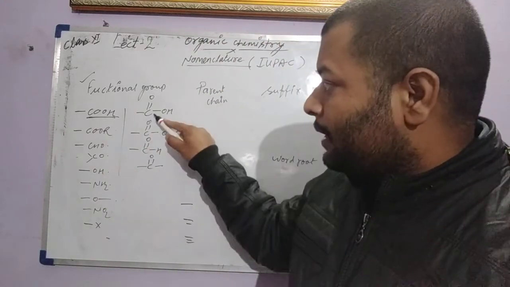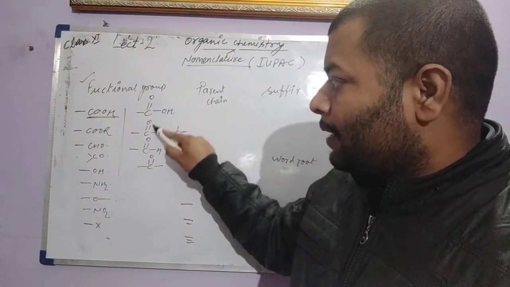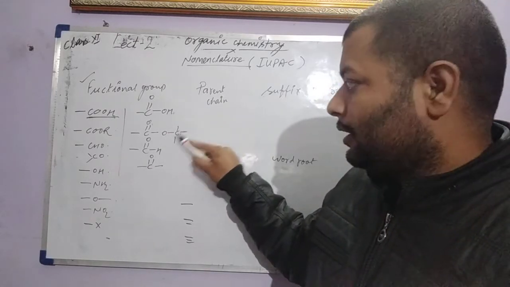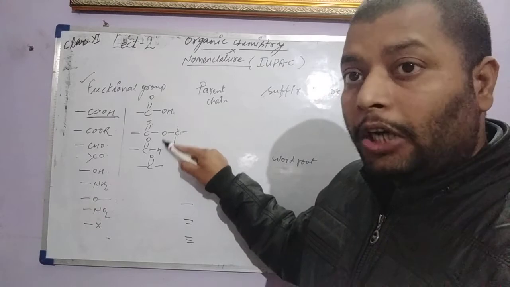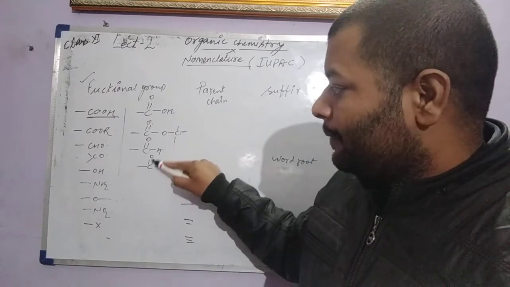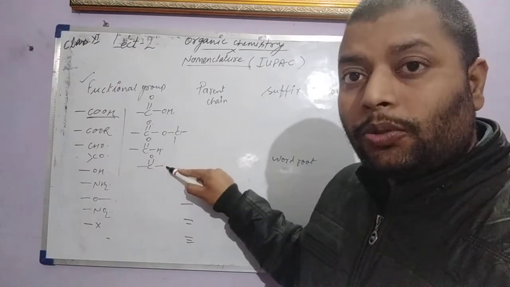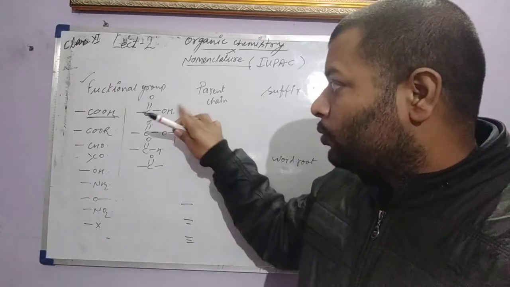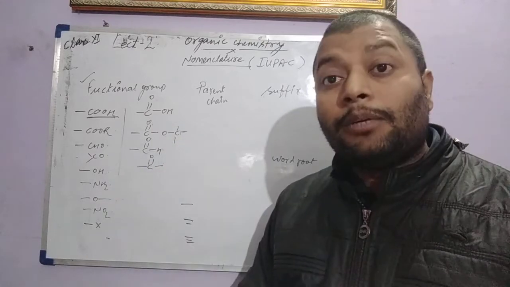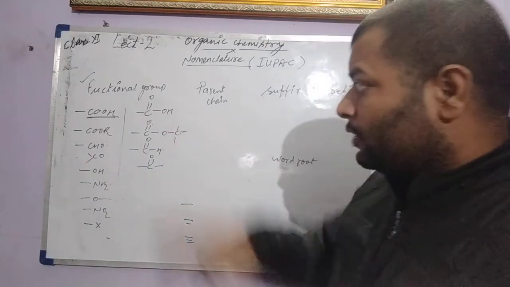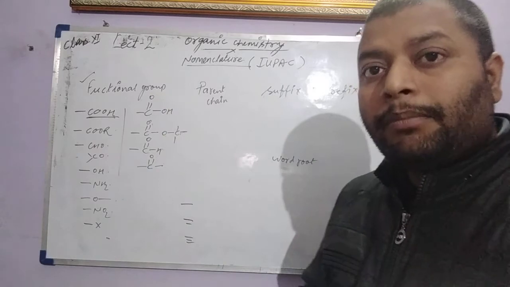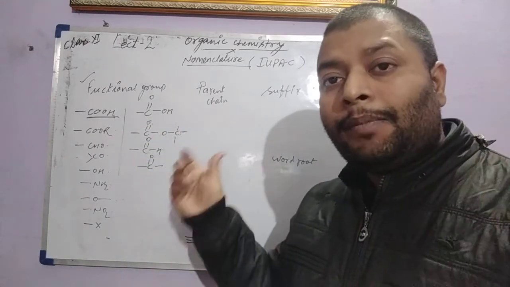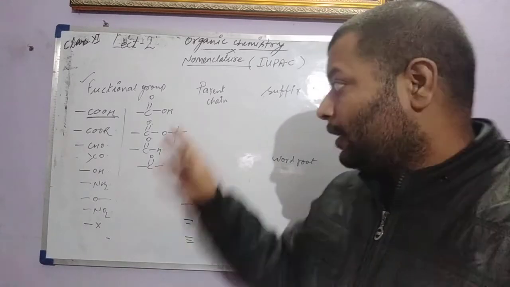Look at carbon double bond O, then OH: carboxylic. Carbon double bond O where the hydrogen is substituted by a carbon chain: that is called ester. Carbon double bond O with hydrogen, not oxygen: that is called aldehyde. Carbon double bond O but no hydrogen: called ketone. That is the only key difference, which decides how to distinguish among these functional groups. Because without distinction and identification, you are not able to learn their properties, their naming, their procedure of naming. So you have to learn that only.